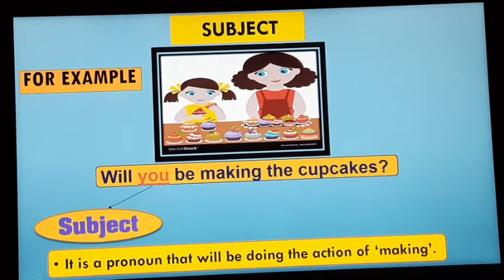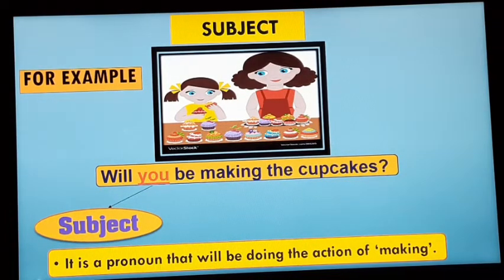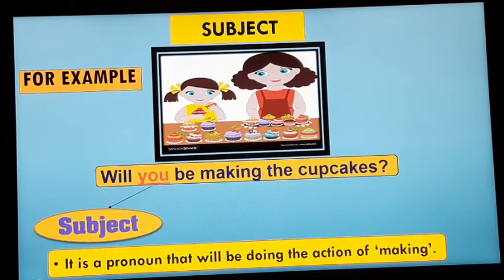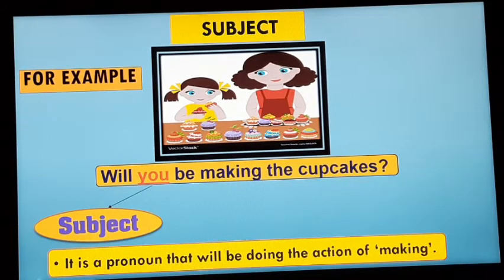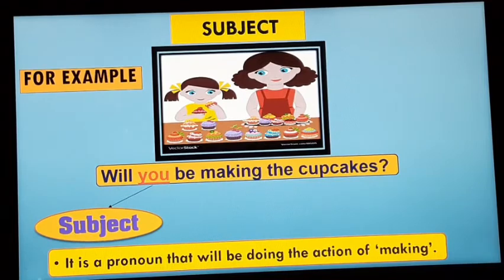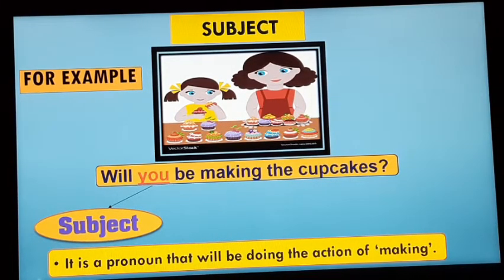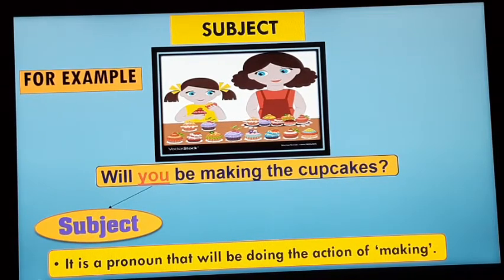So "you" here is mother, and it refers to the subject, and the subject, it is a pronoun that is doing the action of making. I hope you are getting my point. Fine. Here I want to tell you that the subject is the naming part and the predicate is the telling part. Okay, to whom the sentence is about. So the subject always refers to the naming part.